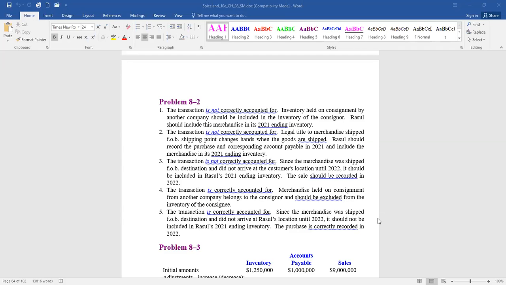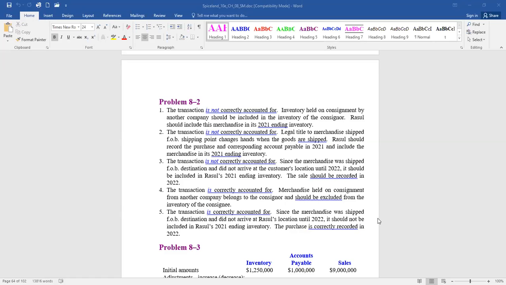So what we need to do is the requirements: prepare a schedule of adjustments to the initial amounts if required, using the following format, the one listed below there. Show the effect, if any, of each of the transactions separately, and if transactions would have no effect on the amount shown, state none. So here's our additional information.